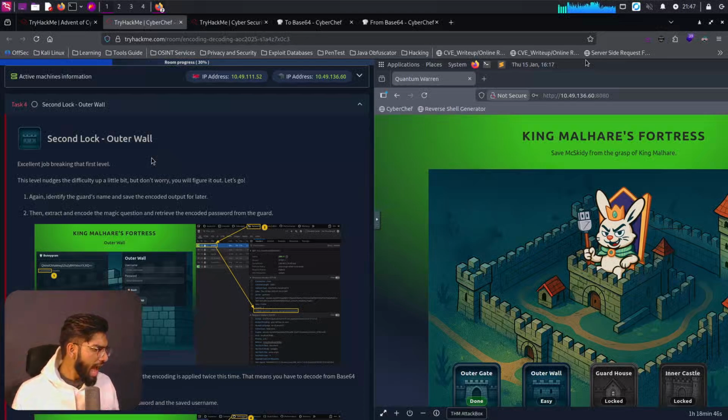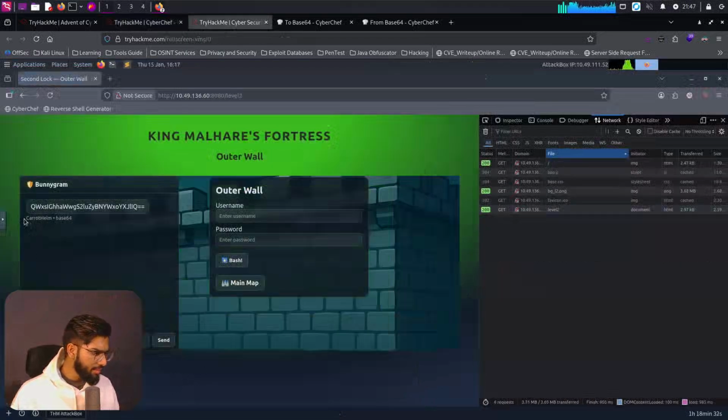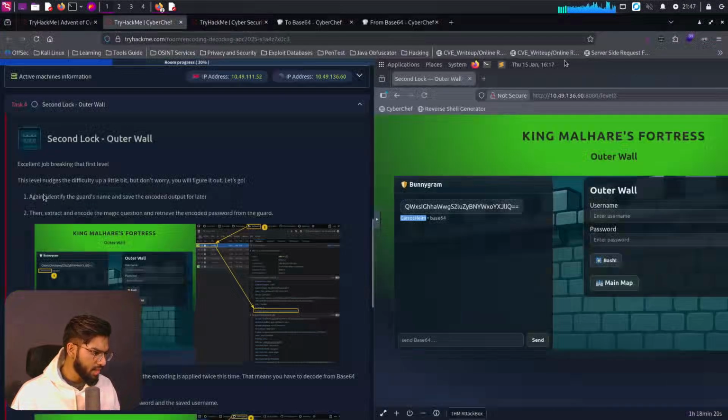But don't worry, you will figure it out. Let's go. Again, identify the guard's name and save the encoded output for later. Let's come here, click on the outer wall. This time it's Carrot Helm. So we will copy the guard's name, and let me also open up a text editor and paste the guard's name there. So we have saved the guard's name.